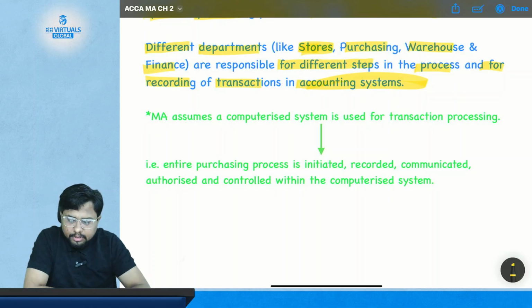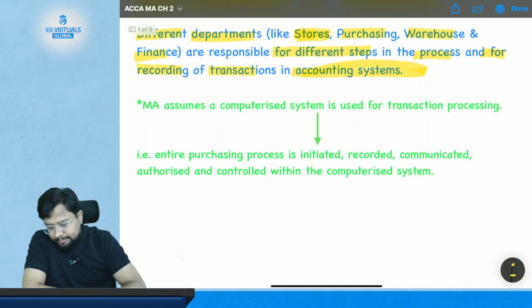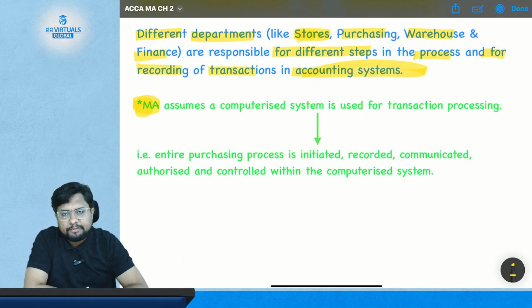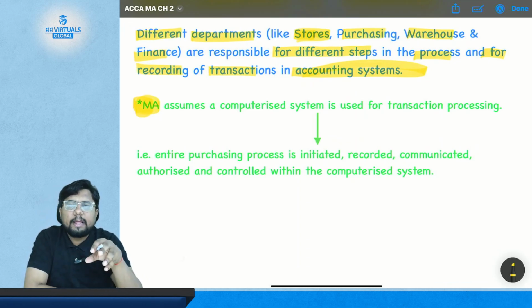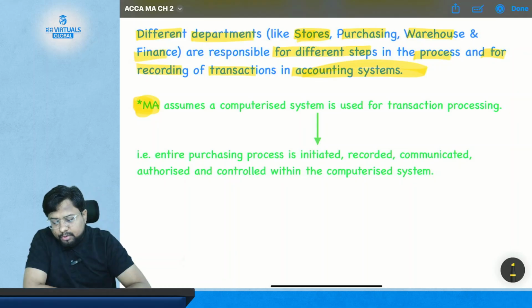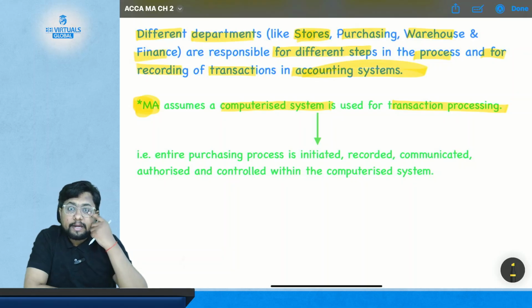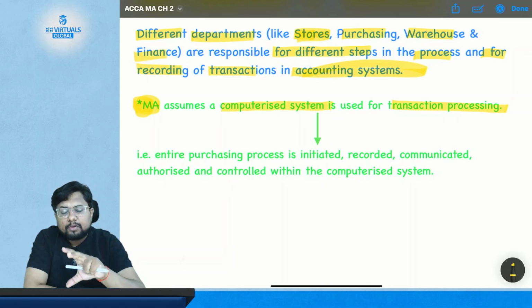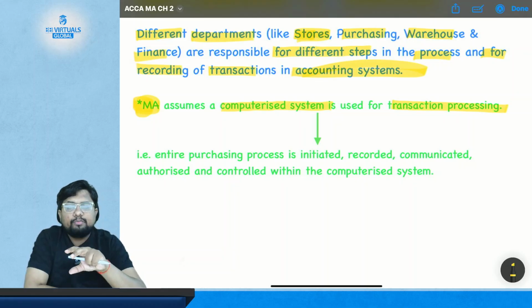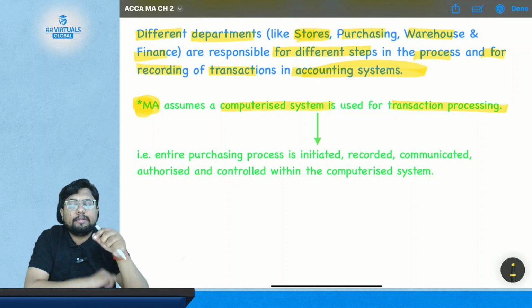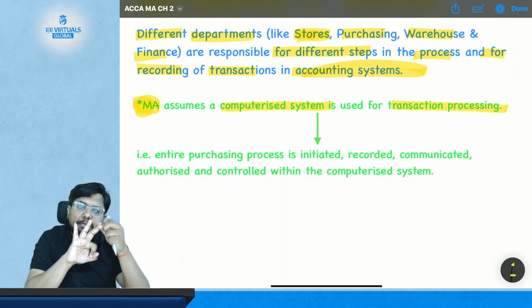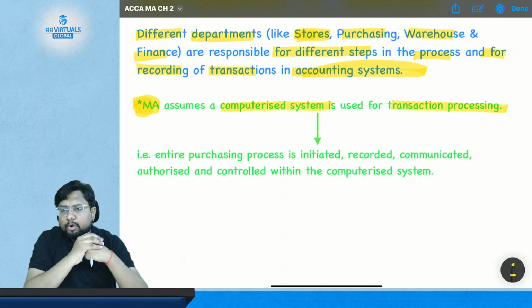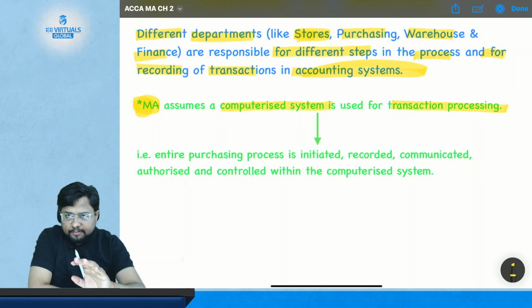Okay. Now the important point: MA means what? Your subject, management accounting. So whenever we write MA, it means management accounting. MA assumes a computerized system is used for transaction processing. So in the entire syllabus, in the entire course, your subject MA assumes that a computer system has been used for all these processes, that is purchase, receiving, payment, everything recorded in a computerized system. This is the assumption of your course.